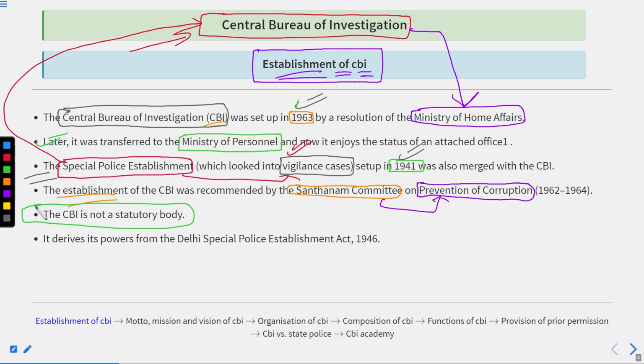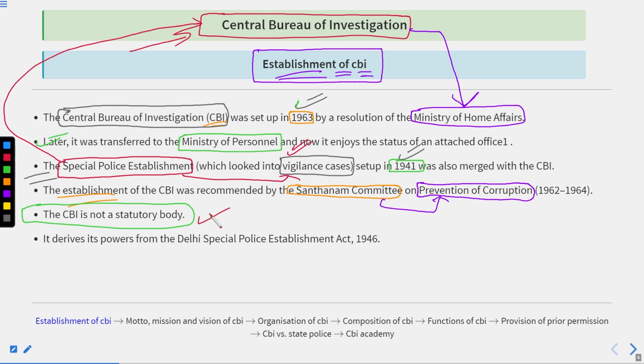It is any body which has been established under any particular act. Like if we talk about any company, suppose XYZ is a company, that company is required to be established under the Companies Act 2013 or Companies Act 1956. Under these two acts, a company could be established. So there are four types of bodies.